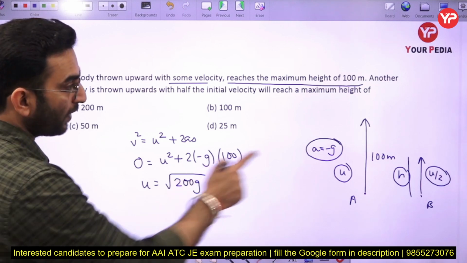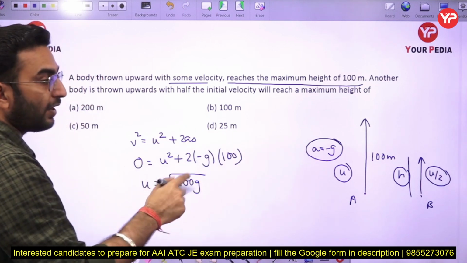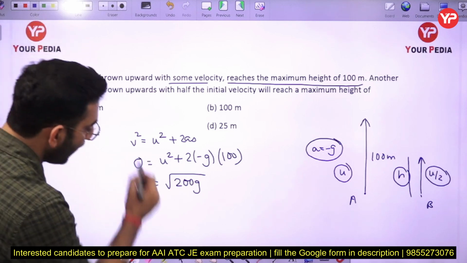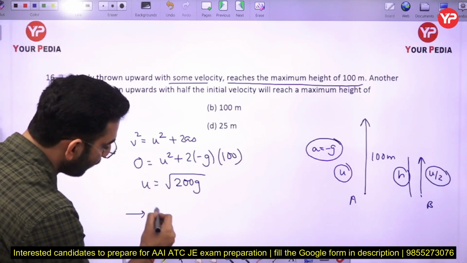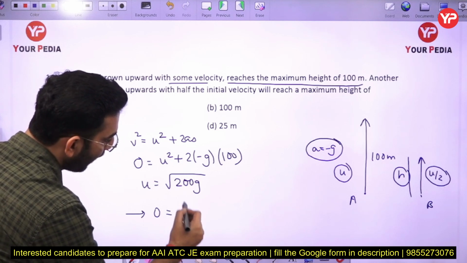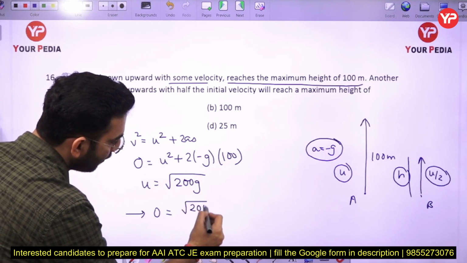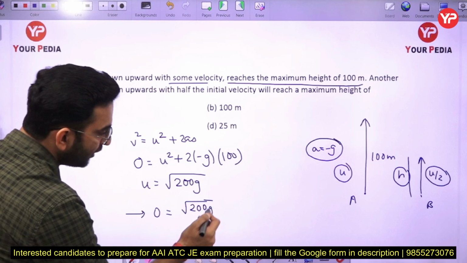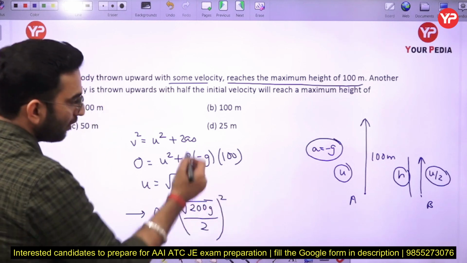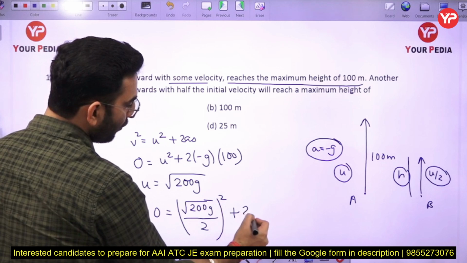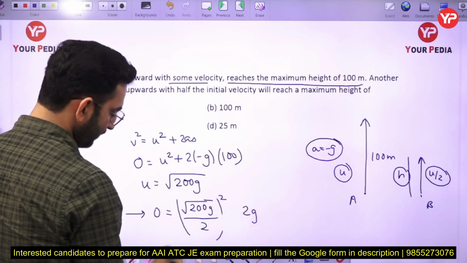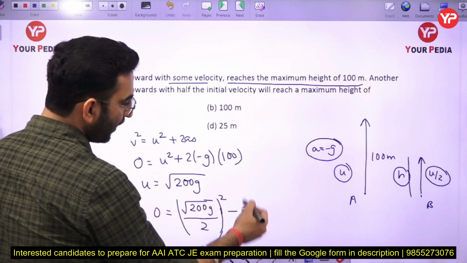So now we know that the particle B is projected with half of the velocity. So I can say again the final velocity is going to be 0. 0 equals the square of u by 2, where u is under root of 200 g, plus 2 gravity, it is not plus, it is minus here, because we are moving against the gravity.